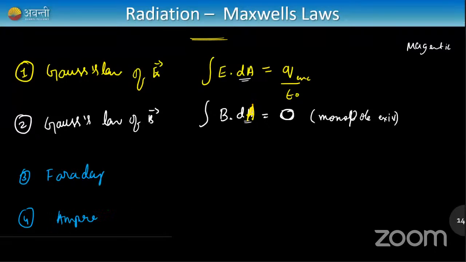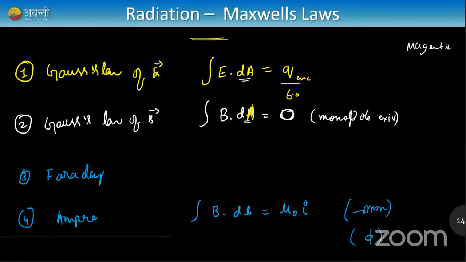So Ampere's law is very simple, and we have already seen this in a previous chapter, which says that the integral of B dot dl is equal to mu naught I. You remember this, guys? This is how we derived the formula for a solenoid. What is the magnetic field of a solenoid? What is the magnetic field of a coil? We already used this formula and derived it, and this is called Ampere's law.